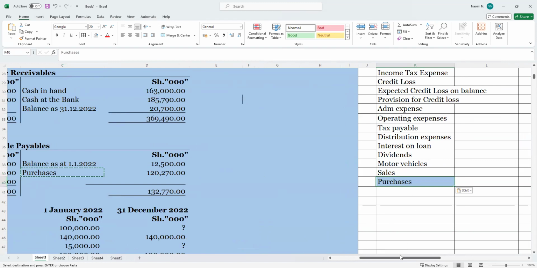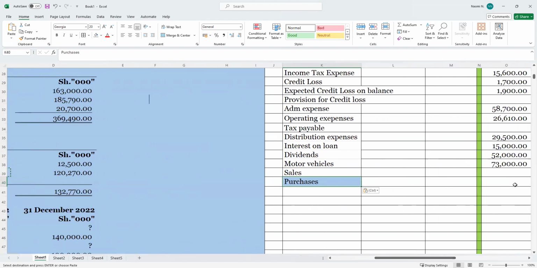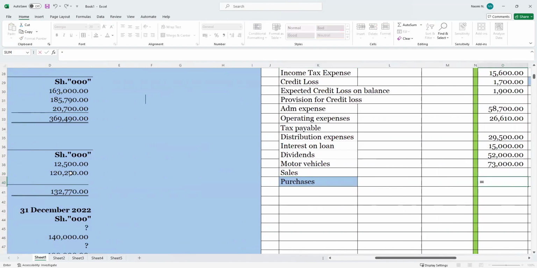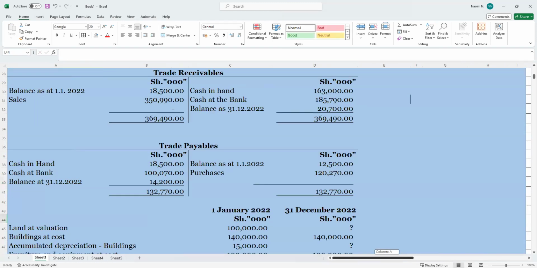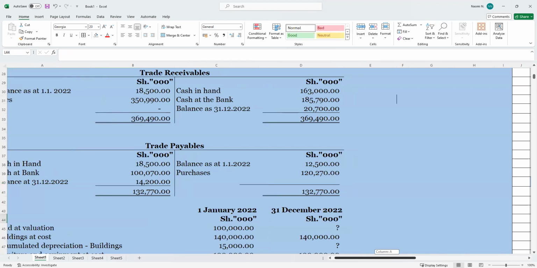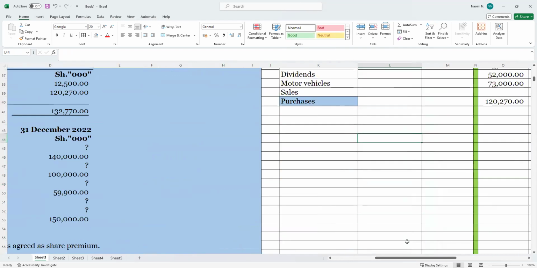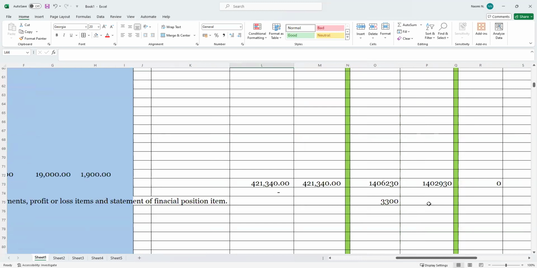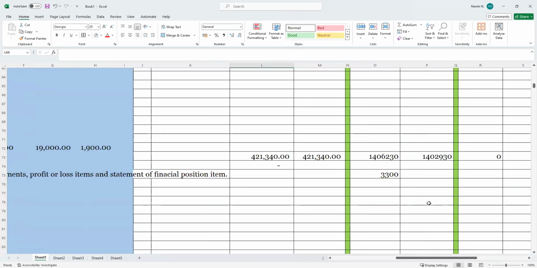Control V. For purchases, we will debit. Okay. Anything that we are forgetting that we have not adjusted, guys? Okay, just a few amounts ought to help us to balance. We just need to go through it and find what that is. Okay.